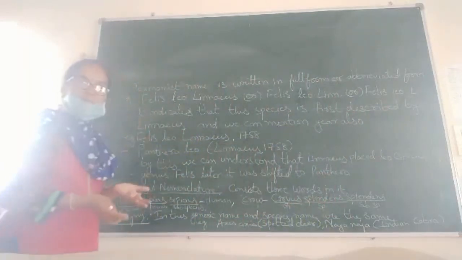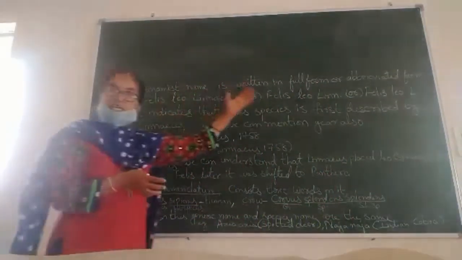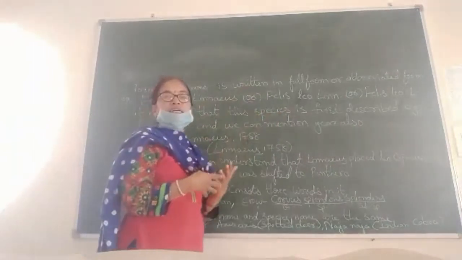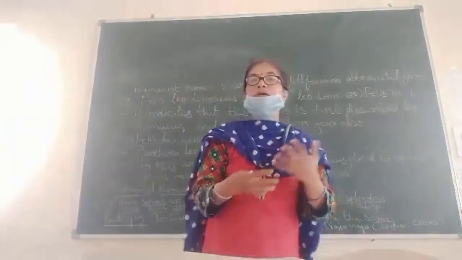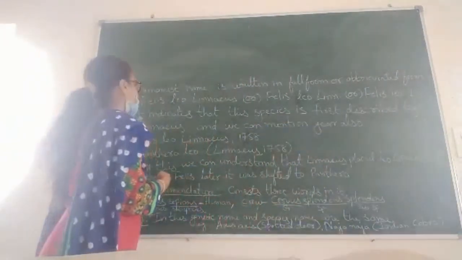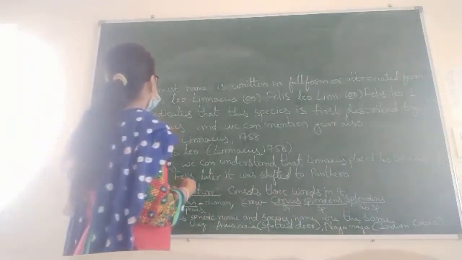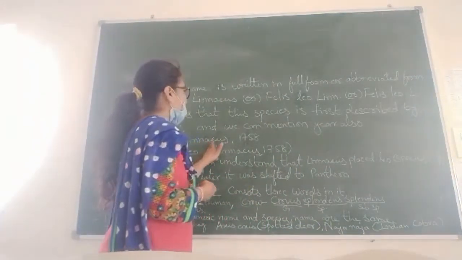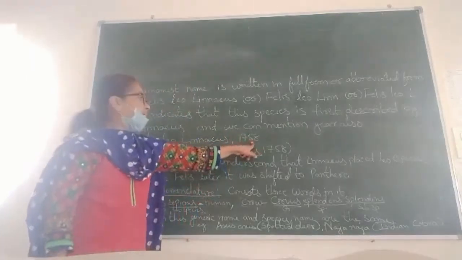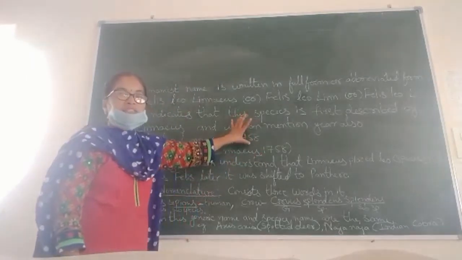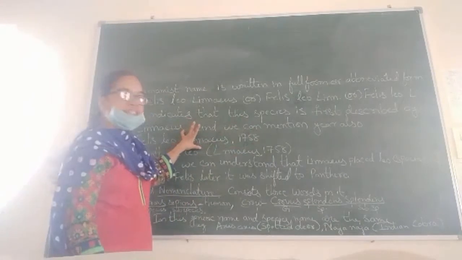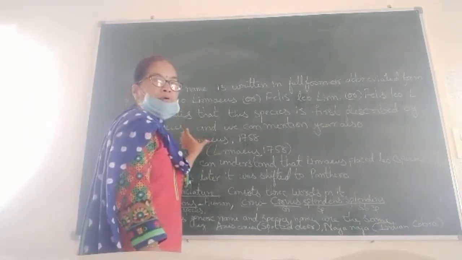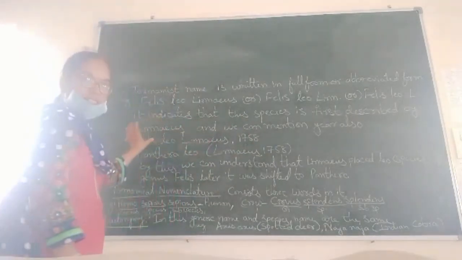Sometimes we can write the year also, meaning the year in which they described it. Example, Felis leo Linnaeus 1758. It means that in the year 1758 the scientist Linnaeus described this species and genus.